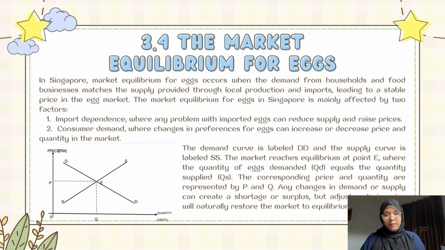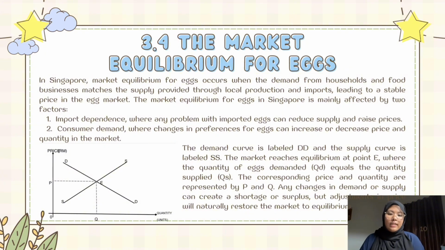The market equilibrium for egg in Singapore is mainly affected by two factors. One, import dependence, where any problem with imported egg can reduce supply and raise prices. Second, consumer demand, where changes in preferences for egg can increase or decrease price and quantity in the market. There you can see the equilibrium curve.